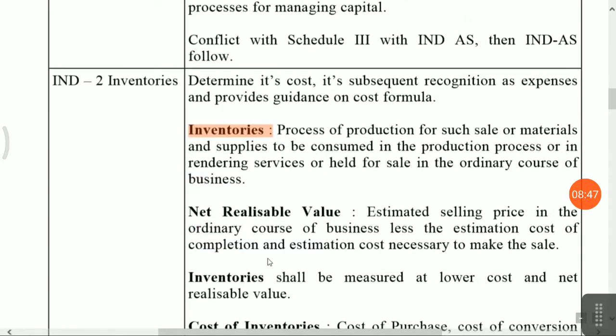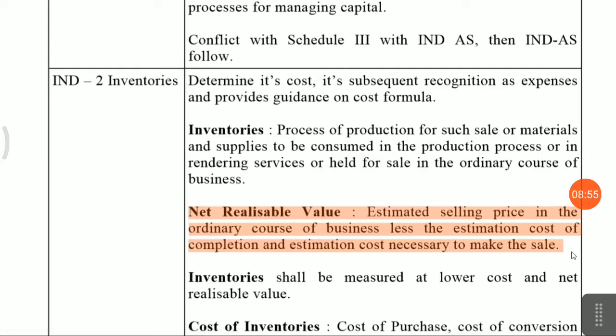Okay. Next one is, what is the net realizable value? It is the estimated selling price in the ordinary course of business less estimated cost of completion and estimated cost necessary to make the sale. Now, what is the meaning of NRV, friends? The formula for valuation of closing stock is cost or NRV, whichever is less.